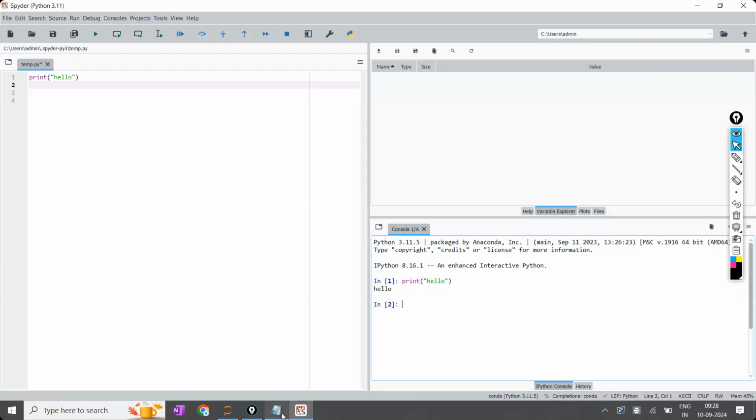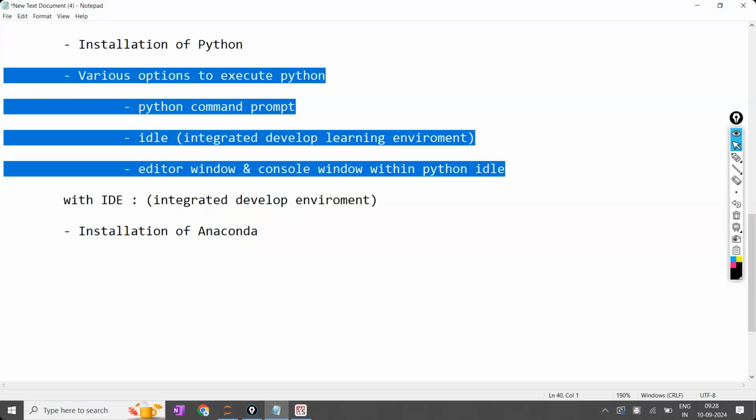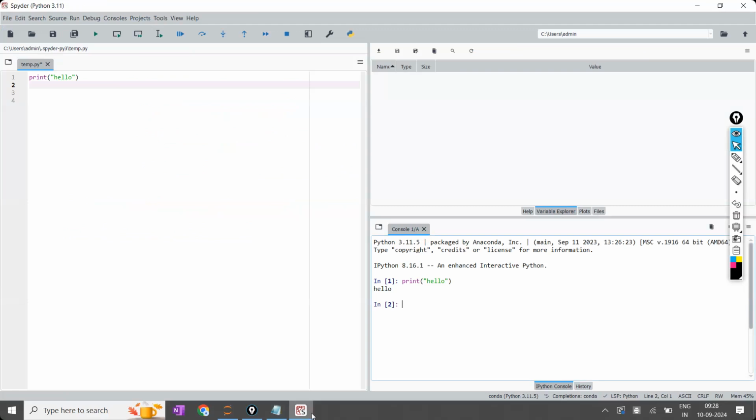Now, to have this integrated developed environment, we require Anaconda. Now, how to install this Anaconda? Sir, earlier we have worked on the installation of Python. Today you are going to show the installation of Anaconda. Do we have to install both of them or any one of them? For example, if you are interested to work on the IDLE, install this one. If you are interested to work on these environments, install Anaconda.